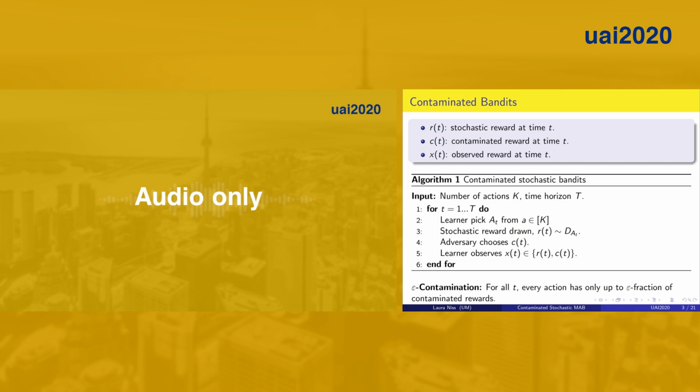The play is similar to that of full stochastic bandits. We use R as the stochastic reward, C as the contaminated reward, and X as the observed reward, which is either R or C. For a fixed number of actions K and time horizon T, at each time step, the learner picks an action, a stochastic reward R is drawn from a fixed distribution, the adversary chooses a contaminated reward, and then the learner sees only the observed reward.